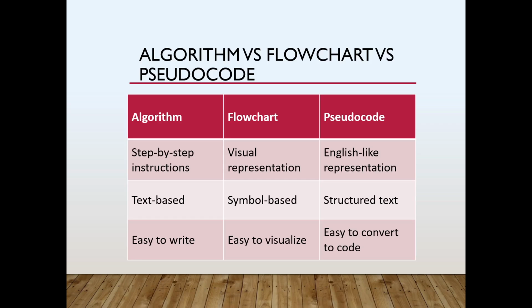Now, what's the difference between algorithm, flowchart, and pseudocode? These three concepts are closely related. An algorithm provides the solution steps. A flowchart visually represents those steps. Pseudocode expresses the same logic in a structured English-like format that is closer to programming.